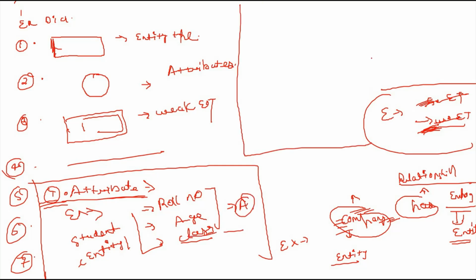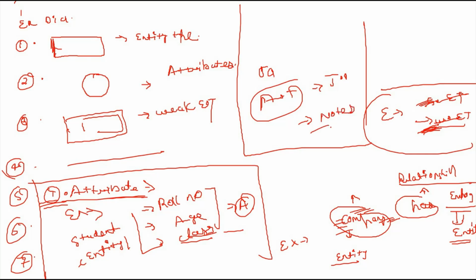There are many types of attributes present. The first is identifying attribute, second is descriptor attribute, third is simple attribute, fourth is composite, fifth is single-valued, sixth is multi-valued, and seventh is stored and derived attribute. You can check all the attribute types on the JavaTpoint website, as well as in my handwritten notes. These are the important topics.